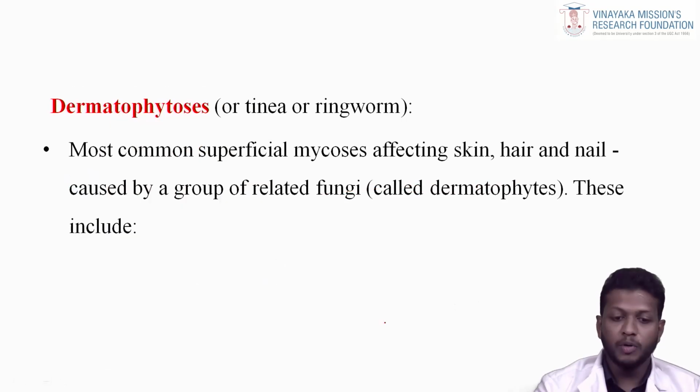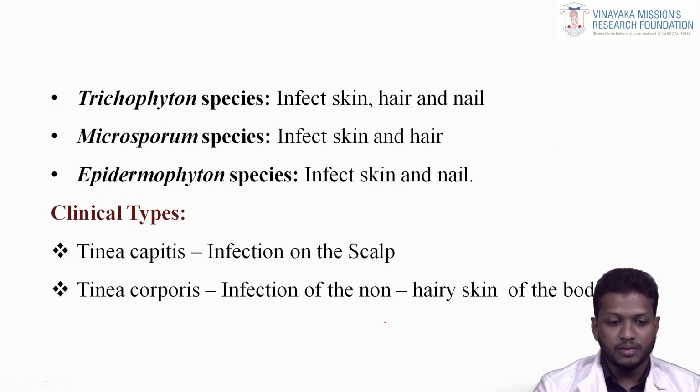Next, the dermatophytes, or tinea ringworm. This is the most common superficial mycosis affecting skin, hair and nail, caused by a group of related fungi called dermatophytes. This includes three groups: Trichophyton species infect the skin, hair and nail, all three. Microsporum species infect the skin and hair only. Epidermophyton species infect the skin and nail only, not the hair.